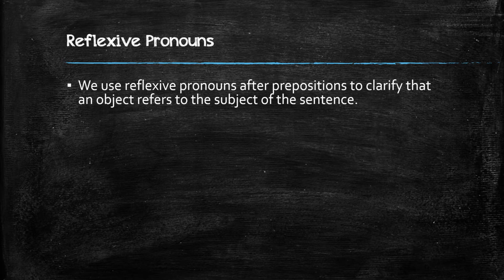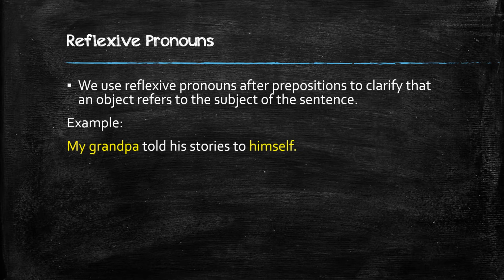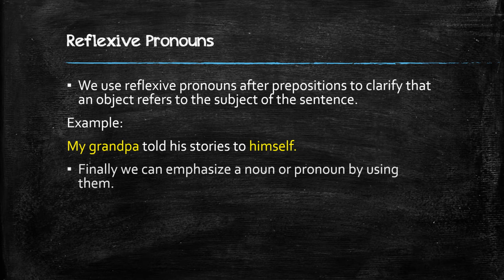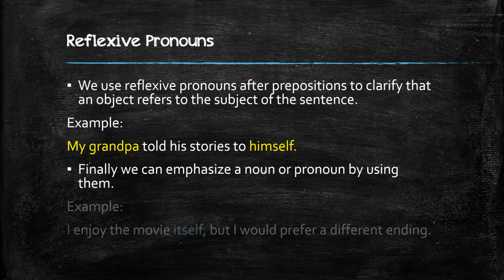We use reflexive pronouns after prepositions to clarify that an object refers to the subject of the sentence. My grandpa told his stories to himself. In this case, we are using to, and it is going to reflect on my grandpa. Finally, we can emphasize a noun or pronoun by using them. I enjoyed the movie itself, but I would prefer a different ending. So in this case, I am emphasizing the movie by using the reflexive pronoun itself.